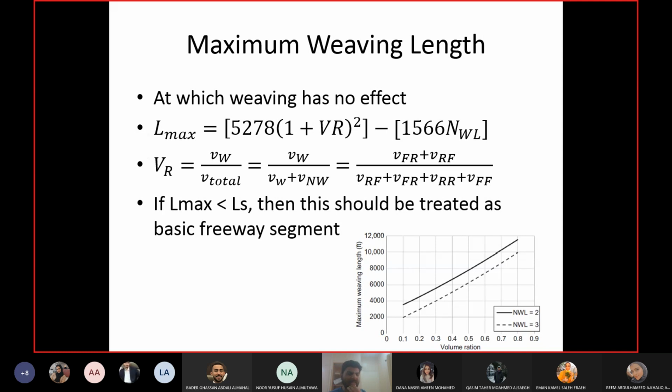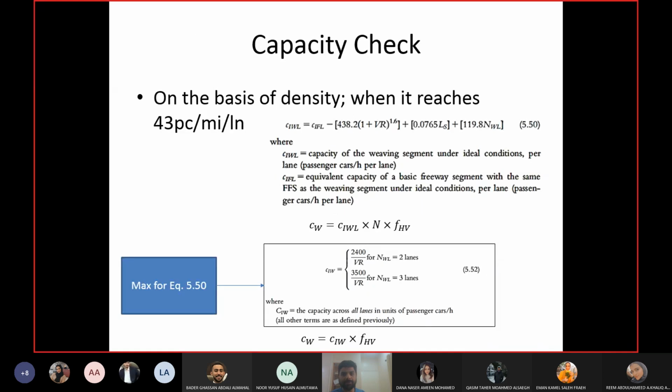Okay. But the segment which is near the on-ramp can be a merge segment, and the segment which is near the off-ramp can be a diverge segment. Okay. Then we calculate the capacity. Okay. So the equation which you see here is the capacity under ideal conditions. Okay. So CIFL is the capacity of the basic freeway segment.